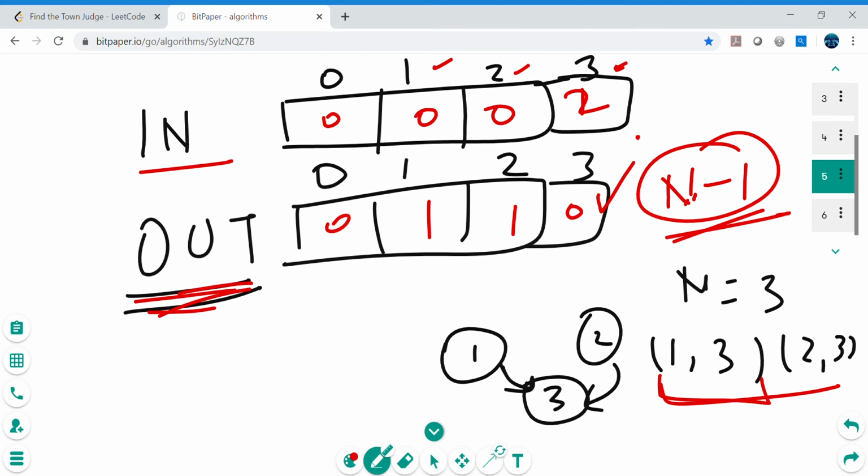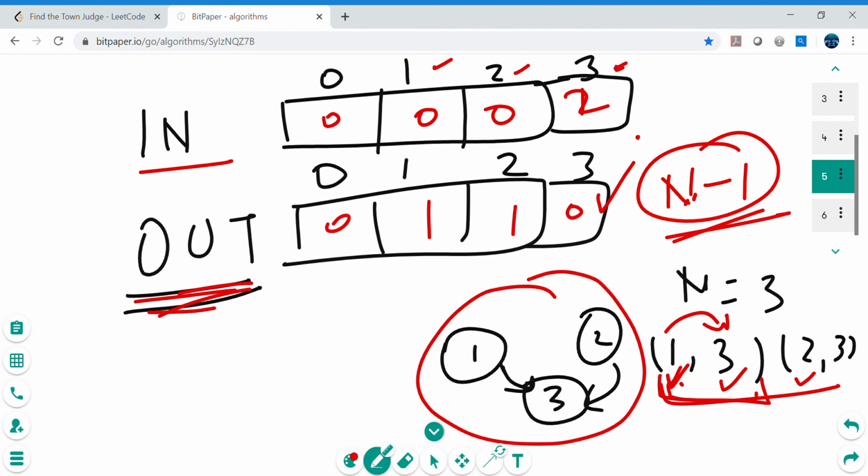And another important point we can check here, like 1 comma 3, right? So if it is the first pair, the zeroth index in the pair, what is happening is it is only sending the arrow to a different guy, right? So 1 is pointing to 3. So always the zeroth index in the pair will have the outgoing arrow, right? What does that mean? We will be incrementing the outgoing arrow for this guy, not the incoming arrow. For the 3, the second element in the pair, we will always be incrementing the incoming arrow. Similarly for the 2, we will be incrementing the outgoing arrows, and we can see from this diagram as well. All right, and for 3 we will be doing the incoming arrow, so we can see here. I hope it is clear.